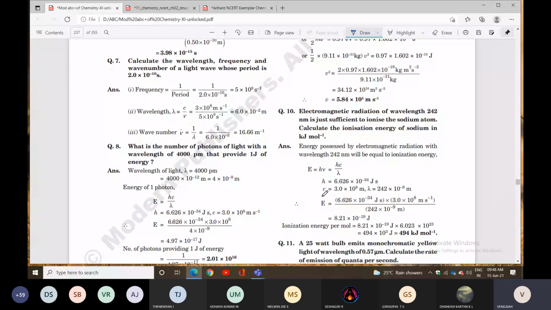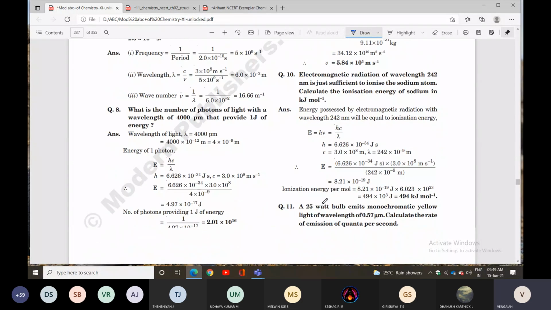H is the Planck constant, C is the velocity of light, lambda is the wavelength. The H value is constant, 6.626 into 10 to the power of minus 34 joule second. The C value is 3 into 10 to the power of 8 meter per second. Lambda is also given. In many cases, lambda is given in nanometers, and you can convert into meters by multiplying with 10 to the power of minus 9 meters. So all things will be common.